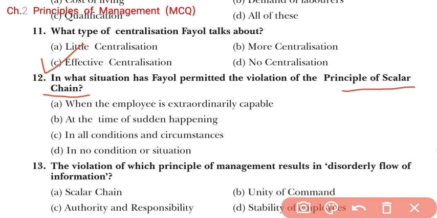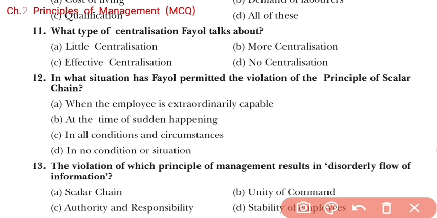But in some cases, what should be the cases? In case of emergency, direct contact can be made between two employees working in different departments but at the same level of post. Students, this system is known as gangplank. So now read the options to find out the answer.